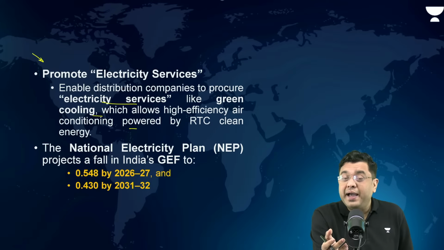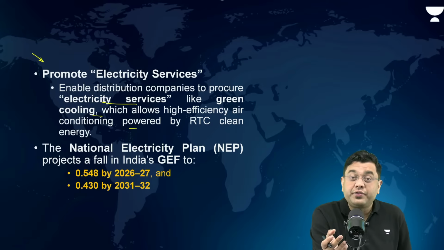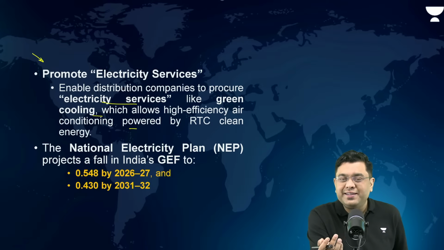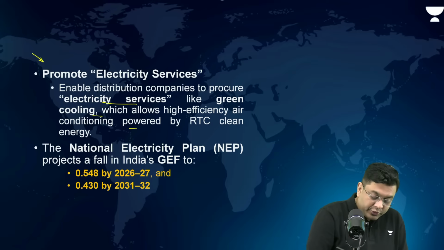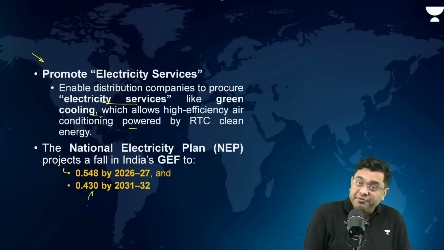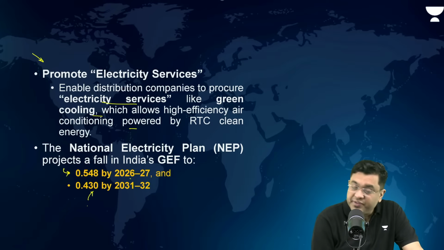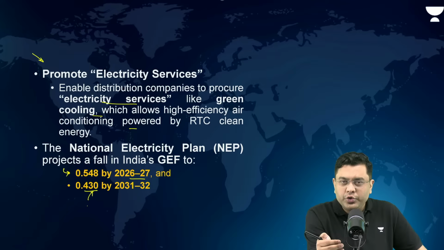Overall, India has managed to reduce the energy intensity of its GDP by almost more than 30%. But still, as per the requirement for climate change, we need to work harder on that. The National Electricity Plan projects a fall in India's grid emission factor. Presently it is 0.727. That will reduce to 0.548 by 26-27 and further to 0.430 by 31-32. This needs to be accelerated substantially.